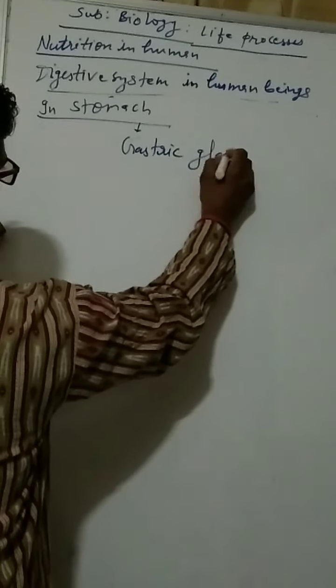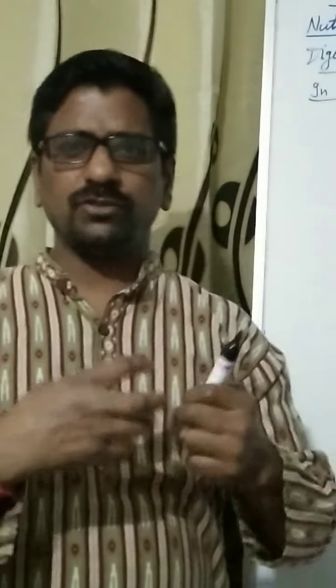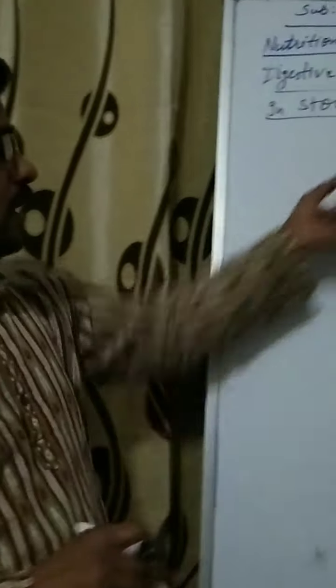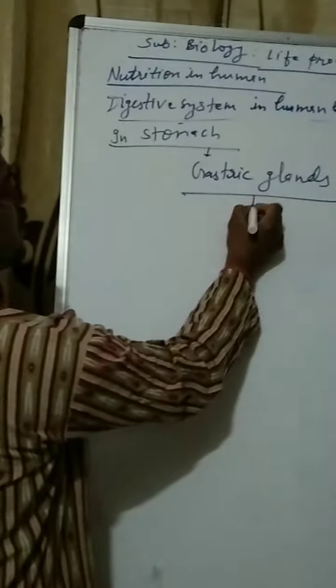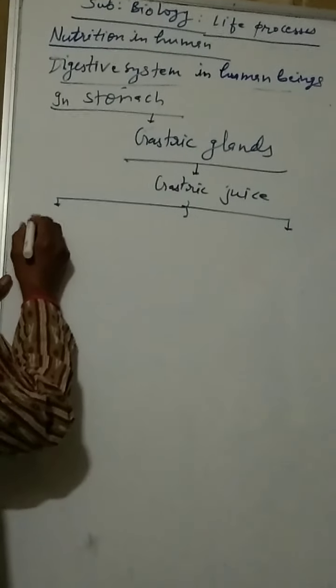Here you should know, in the muscular lining, strong muscles are there in the stomach wall. They show some churning movements continuously. Due to this, food also rotates properly. And the lining of the stomach contains gastric glands. This gastric gland secretes gastric juice. Gastric juice contains three components. First is hydrochloric acid.